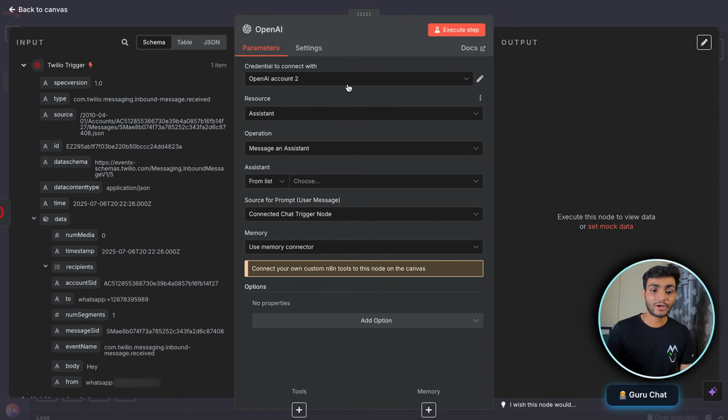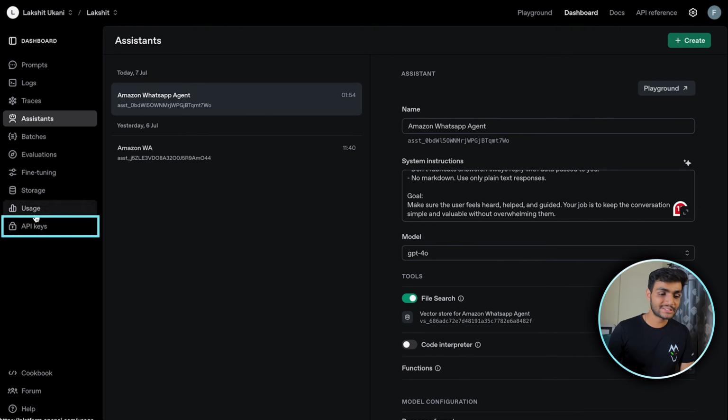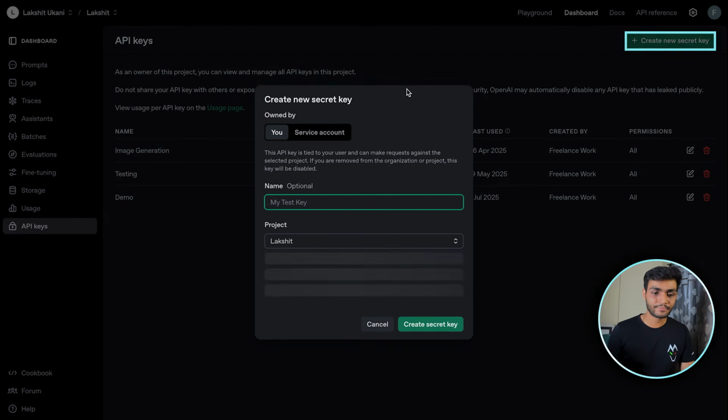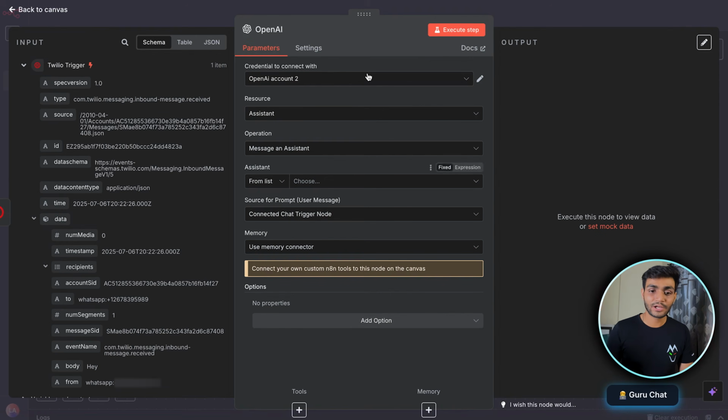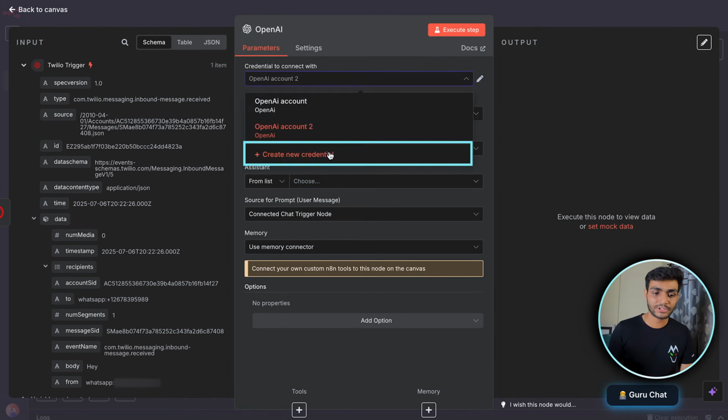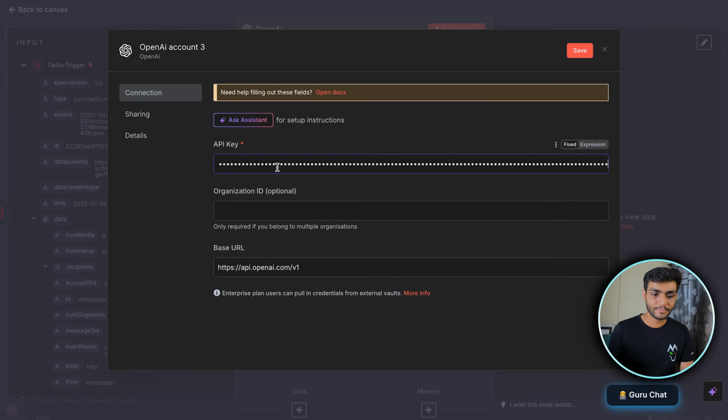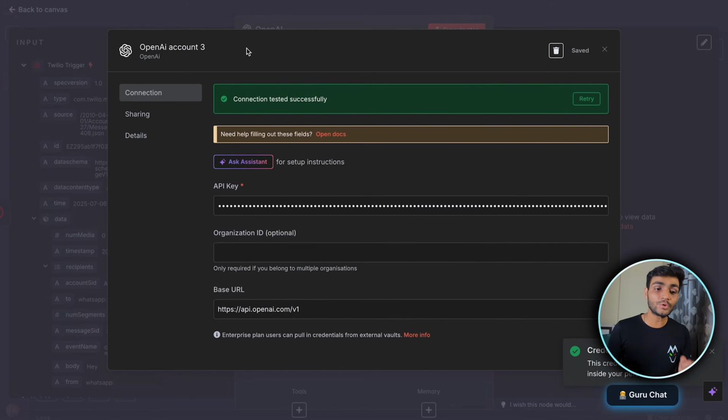Inside n8n, we need to connect the OpenAI account. For that, we'll go to OpenAI. At the bottom, you can see the API key. Create new secret, give any name, n8n test or whatever you want. Create this secret and copy it. Now we'll come over here and click on create new credentials. Just paste the API key over here and save it. And always remember to give a proper naming convention over here because it is very important.